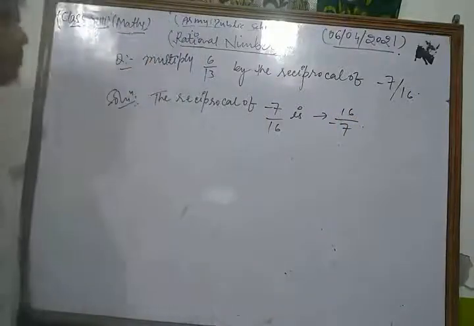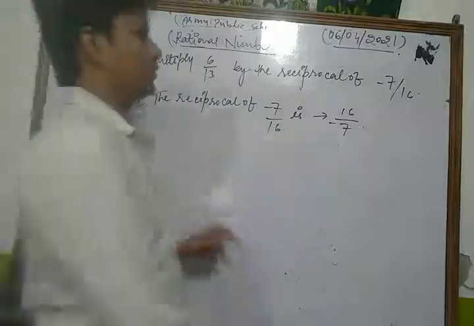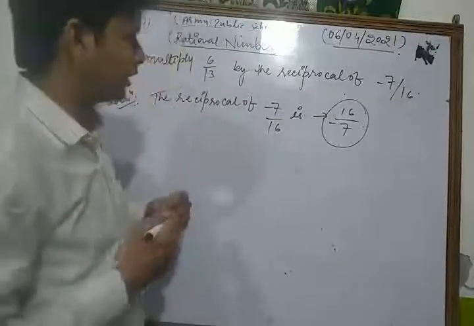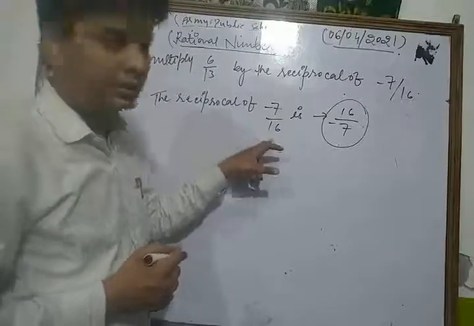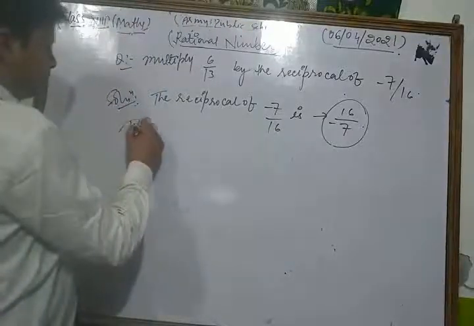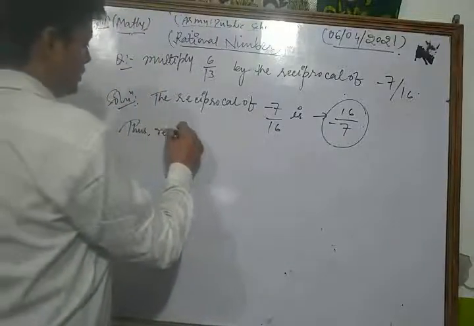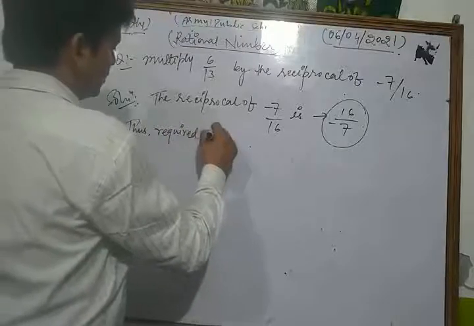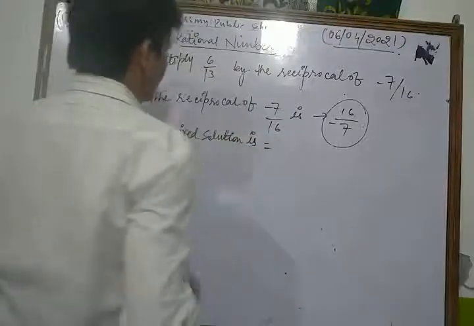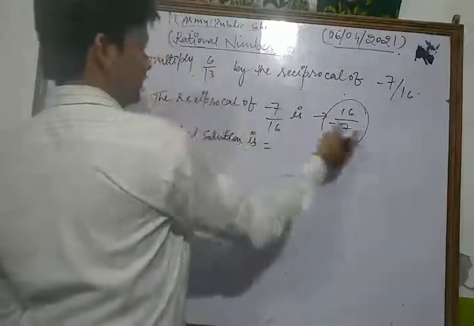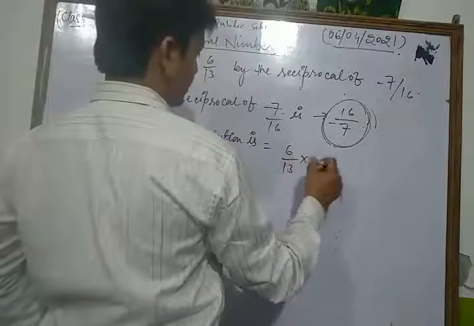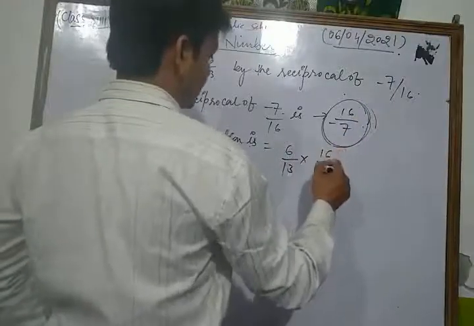Thus the required solution is to multiply 6 upon 13 by the reciprocal, that is, 6 upon 13 into 16 upon minus 7.